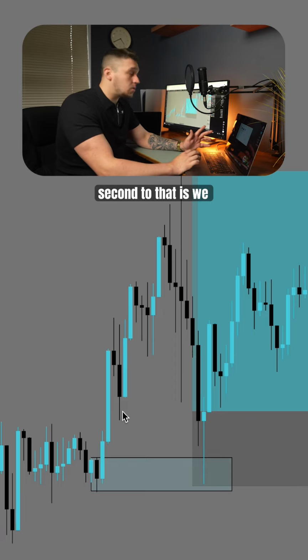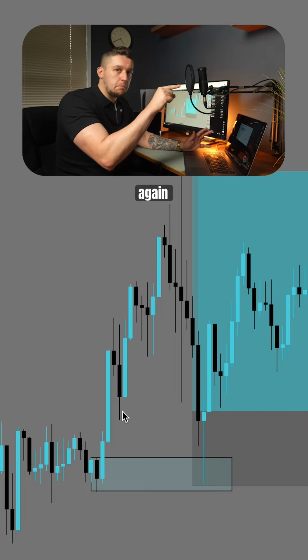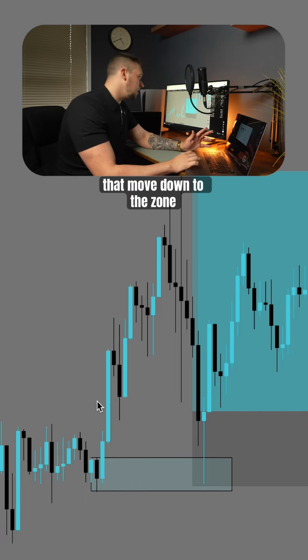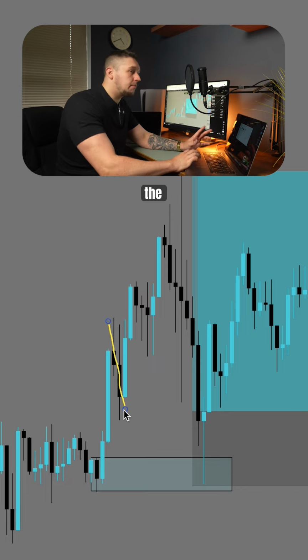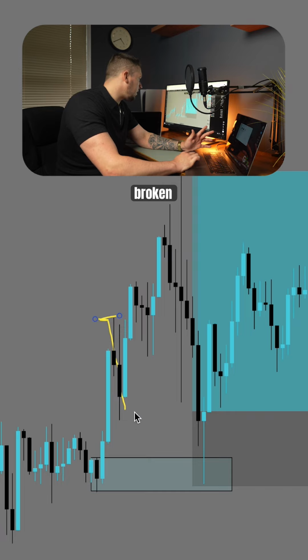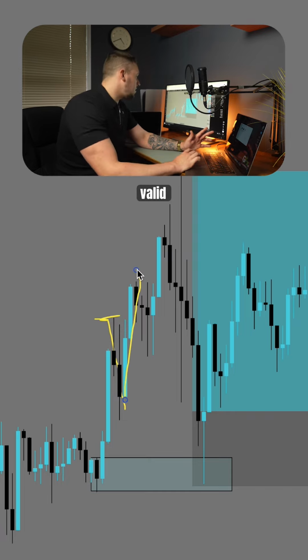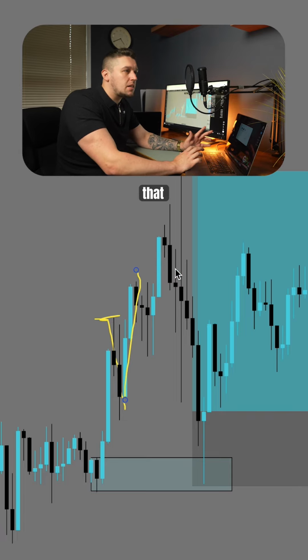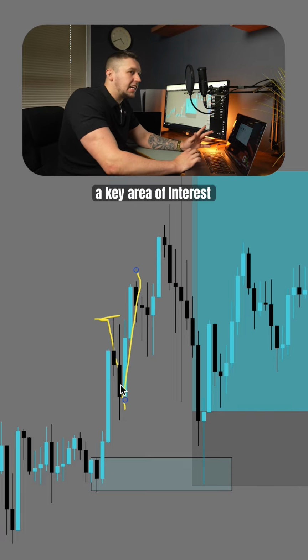Now, second to that, we always want the high that created liquidity to be broken again before that move down to the zone. So once we get this move up, we get this retracement down, and the key thing here is that this high is now broken. So once it comes up to here, that's valid. And that just tells us that normal retail traders are getting in at this point. They see this point as a key area of interest.